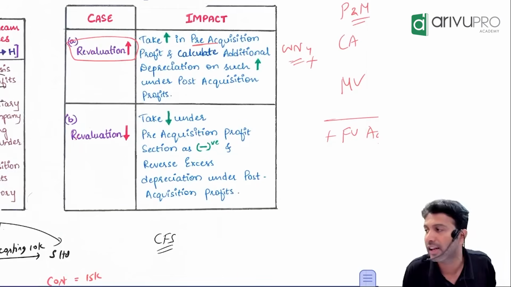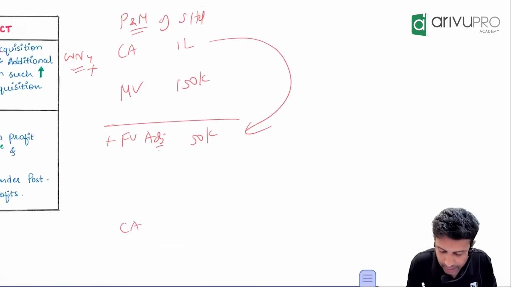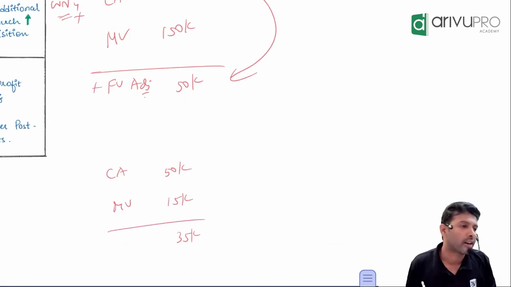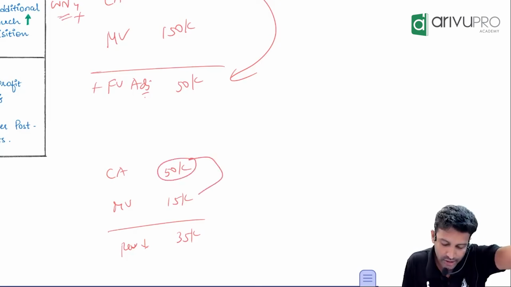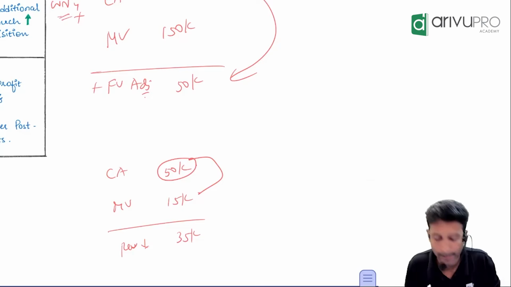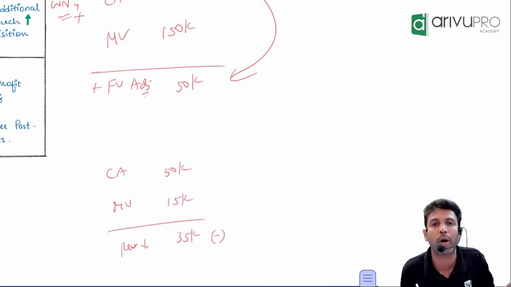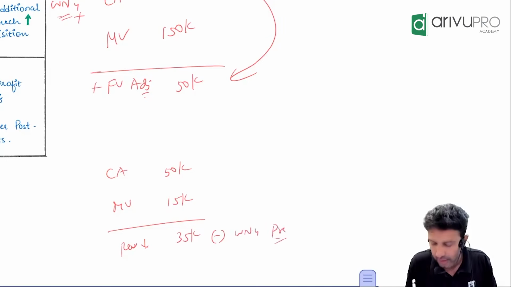Suppose it's a case of revaluation decrease. Let us say the carrying amount is 50,000 and the market value is only 15,000. That means the difference is 35,000. Is this a revaluation increase or reduction? The subsidiary company has considered 50 in their books, but for consolidation purpose we have to consider 15. So from 50, how do you get to 15? By adding 35 or reducing 35? Reducing 35. So this 35 will be shown as a positive or a negative number? Where? Working note number 4. Post or pre now?